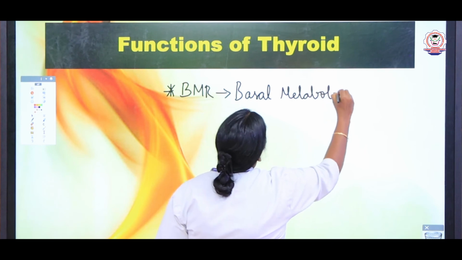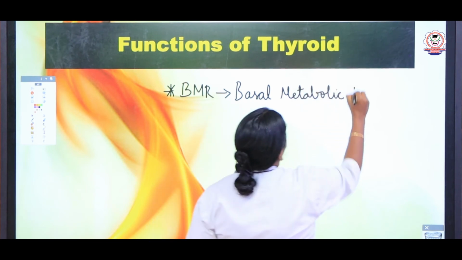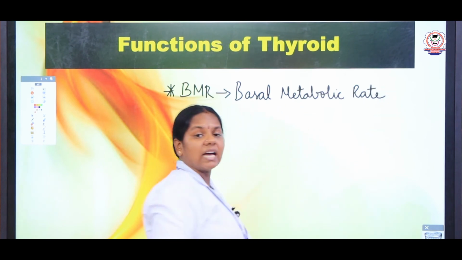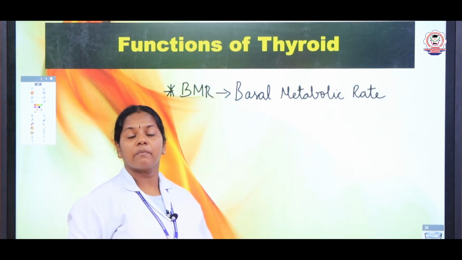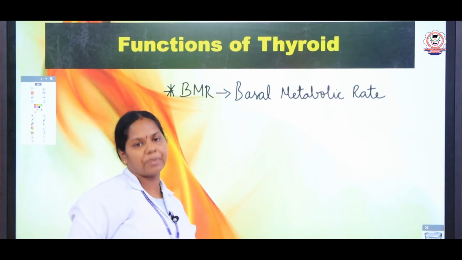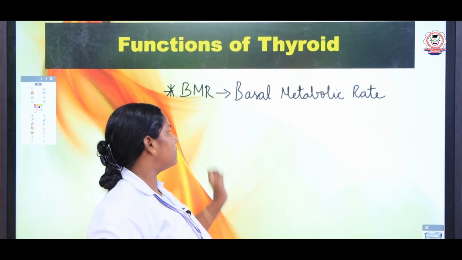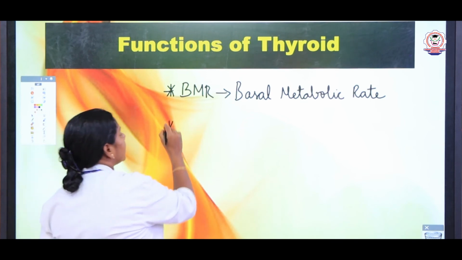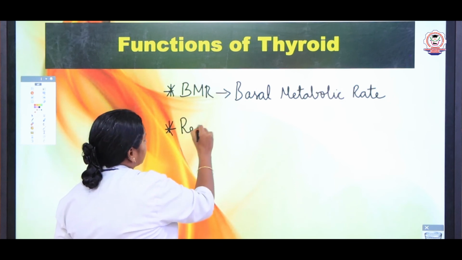BMR is the rate when a body is at physical rest, at room temperature. So it regulates the BMR and it also regulates the body temperature.